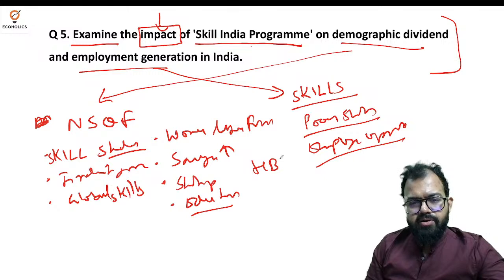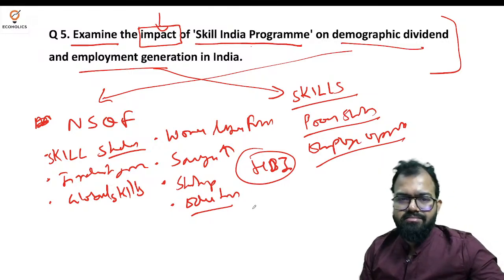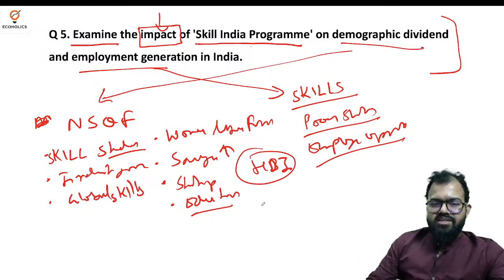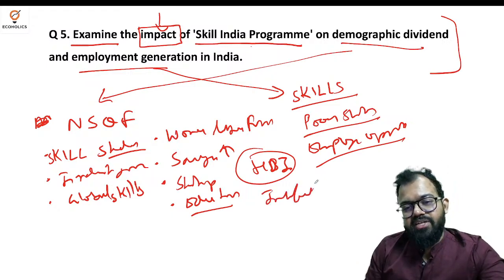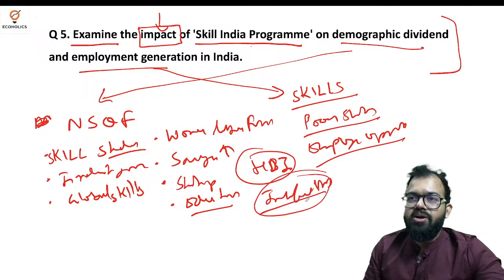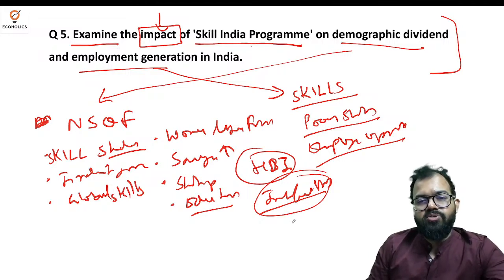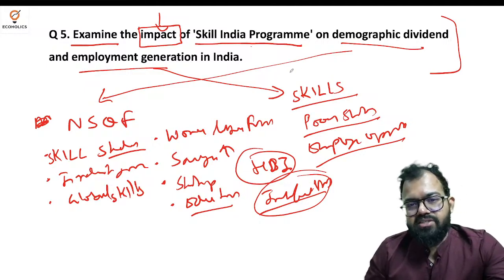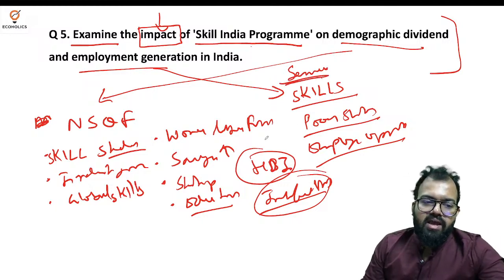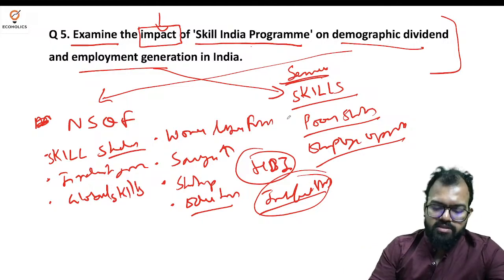Then the next thing is about the Human Development Index, HDI. HDI is very vital because India ranks around 130 and has been hovering there for the last 10 to 15 years. So it is again very important. Informal economy, we need to make that economy formal. What is the informal economy? Where labor does not have fixed working hours, does not have social security, does not have a pension plan, etc. And the most important impact on employment generation is the growth of the service sector. The service sector has grown rapidly and did not create enough jobs in comparison to the growth. So this is how you form the answer to this.